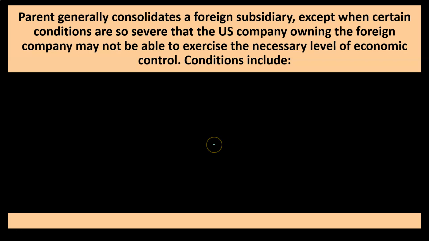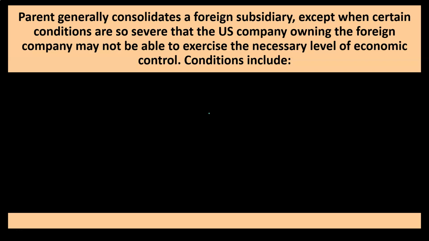So, parent generally consolidates a foreign subsidiary except when certain conditions are so severe that the U.S. company owning the foreign company may not be able to exercise the necessary level of economic control. So notice when we think about the consolidation process, we'll typically think we need to consolidate the entities if there's control, right?